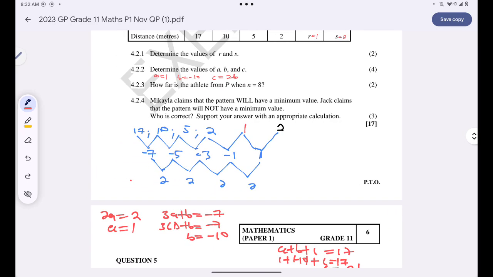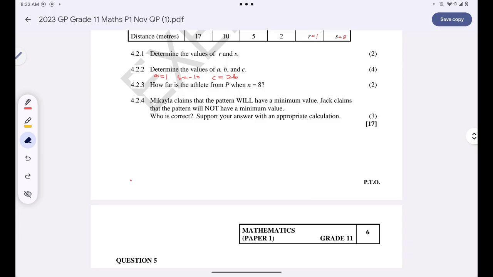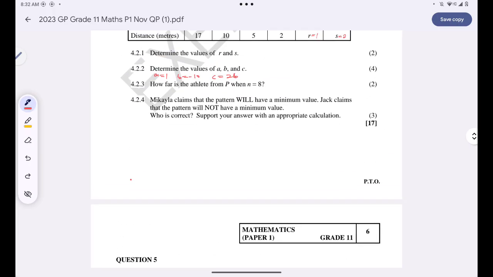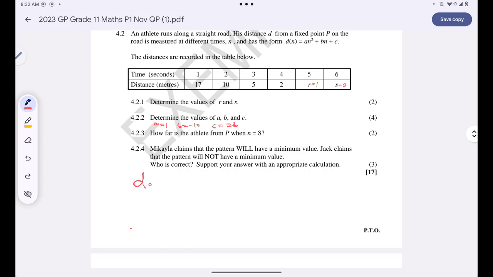Okay, how far is the athlete from P when n is equal to 8? All we need to do here, guys, is to write our distance general equation, n squared minus 10n plus 26.